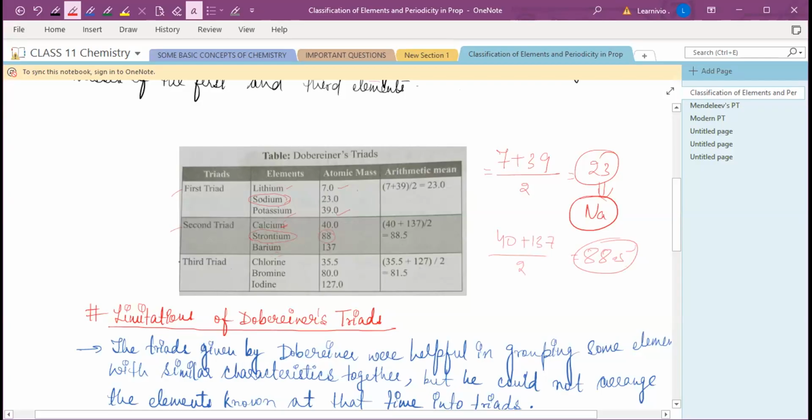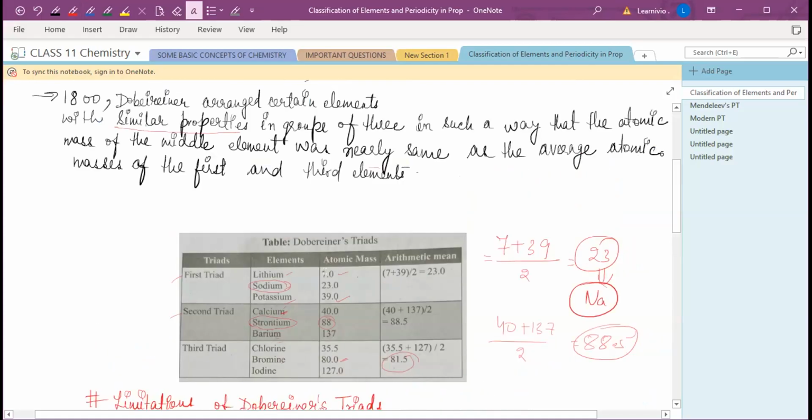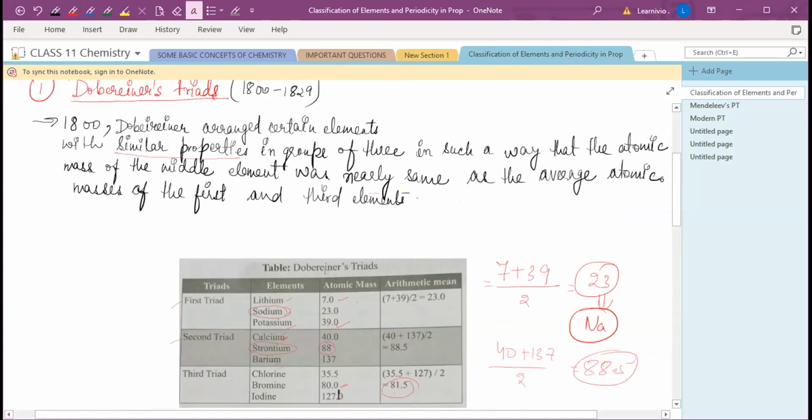Okay. Third triad, which is chlorine, bromine, iodine. Similarly, 35 plus 127 upon 2, you will get 81.5, which is approximate to 80. So he just said that the atomic mass of the second element, the middle element, is nearly the same, not the exact, as the average atomic mass of the first and third element. Clear? So Dobereiner tried. Clear? Yes, ma'am.